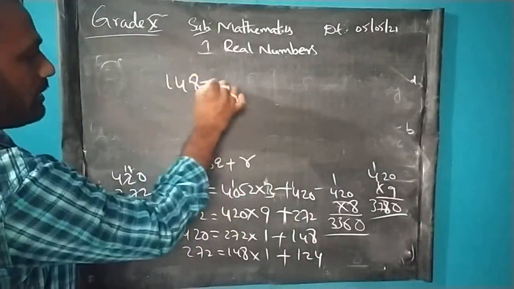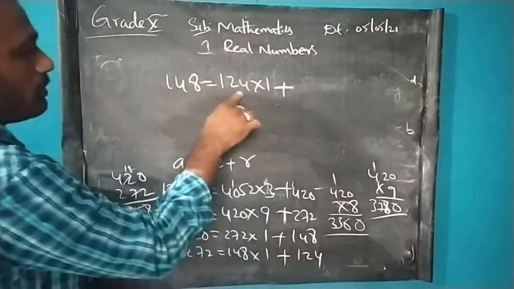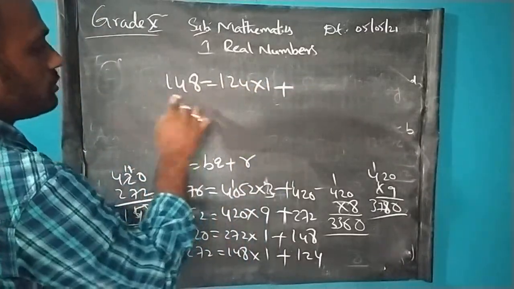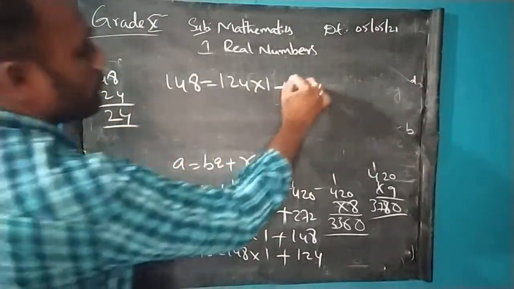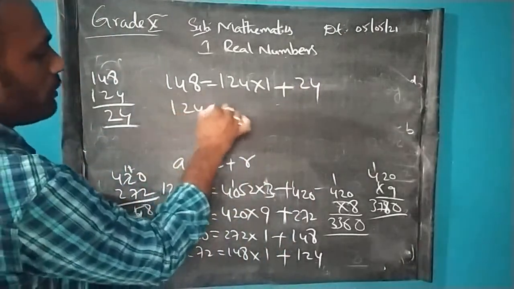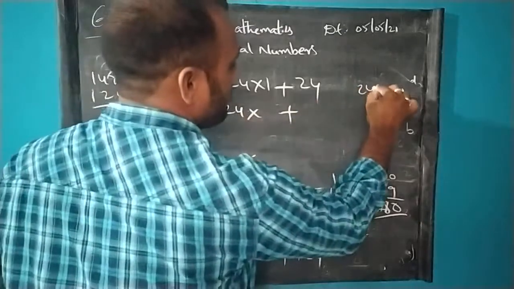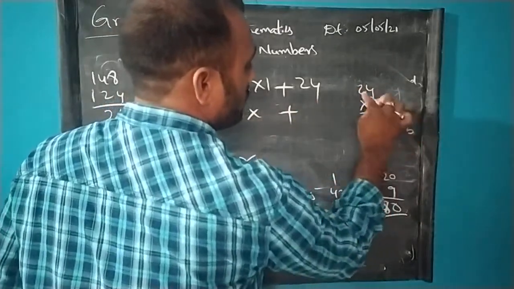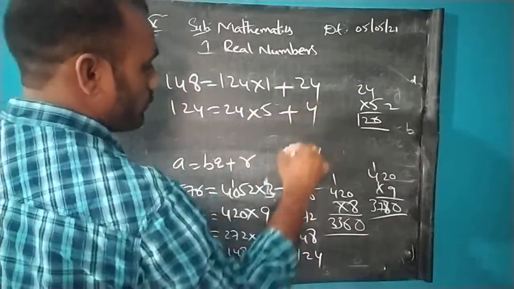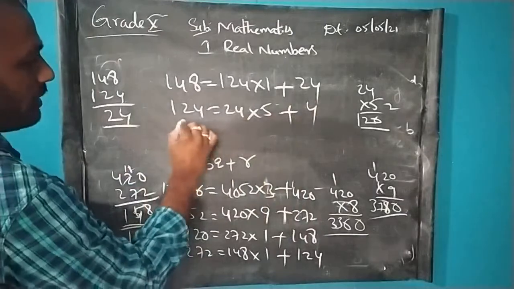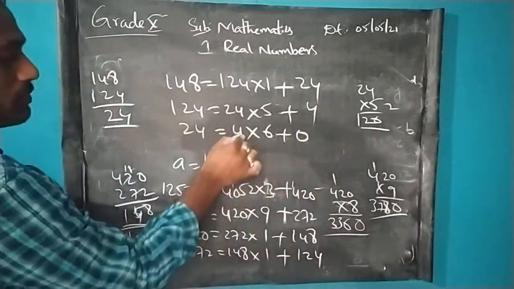Next, 148 equals 124 into 1 plus something. So 148 minus 124 is 24. Next, 124 equals 24 into something plus something. 24 fives are 120. How much remains here? 4. Next we are left with 24 equals 4 into 6 plus 0. So we got the HCF as 4.